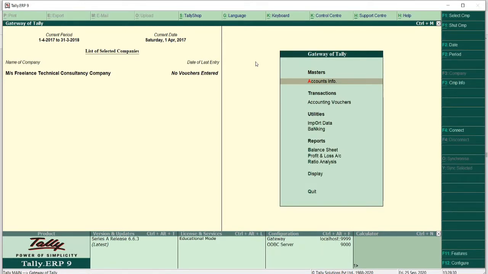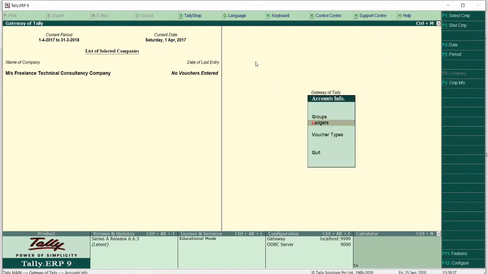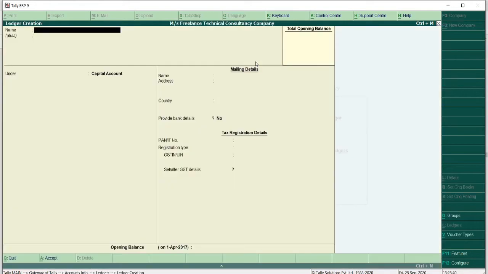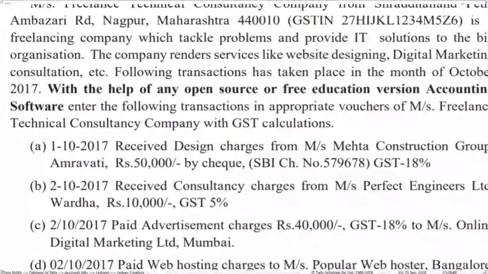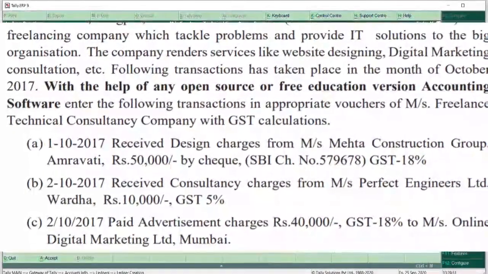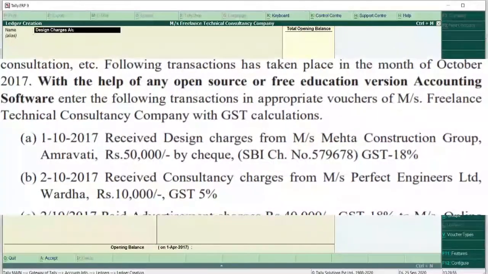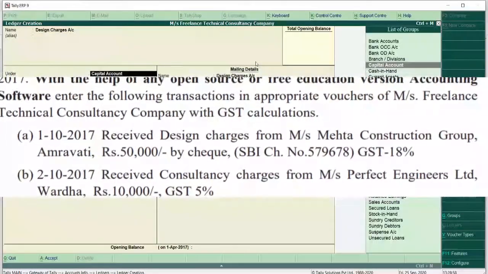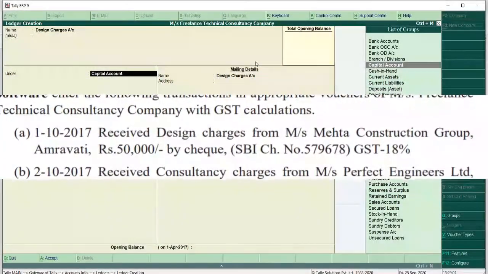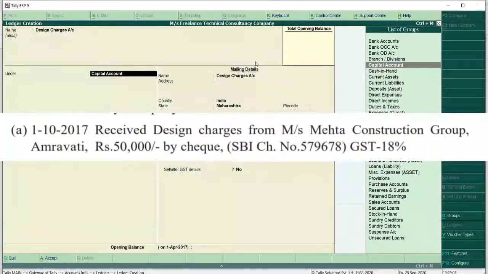Now first of all we will create all the related ledger accounts. For first transaction, accounts info, ledgers and create. For first transaction, you can see the ledger account to be created is design charges. And we are receiving the money against this designing charges.